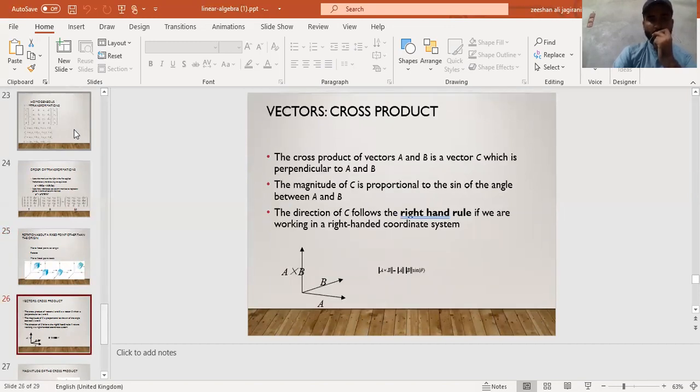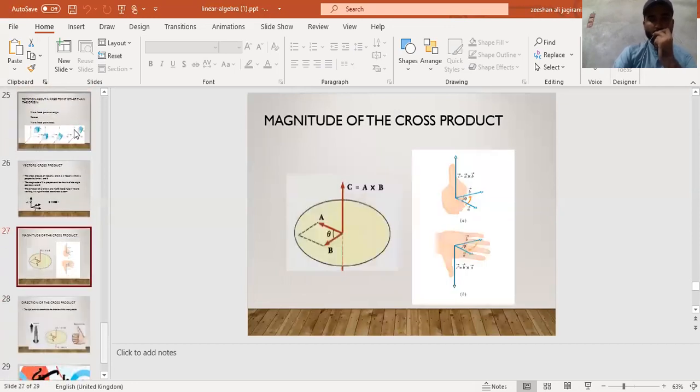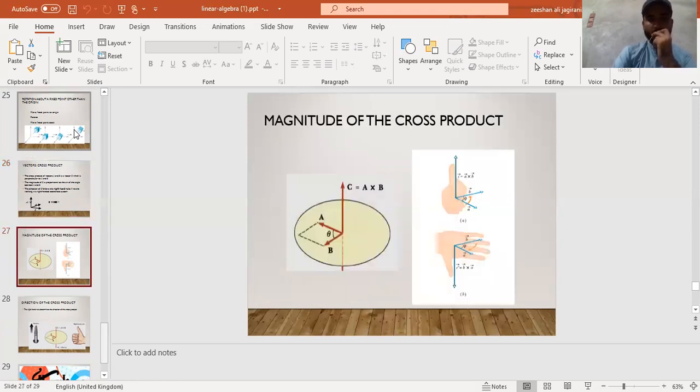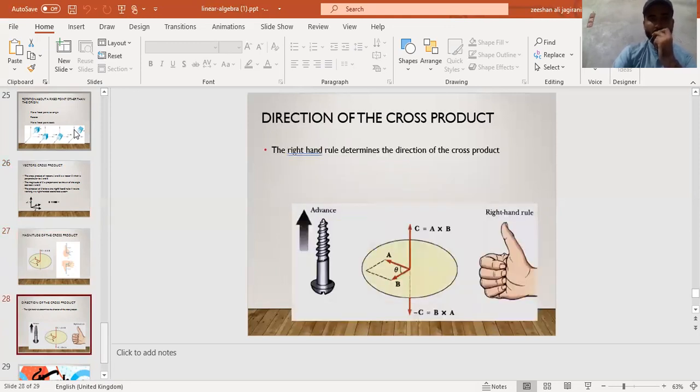Vector cross product. The cross product of vectors A and B is a vector C which is perpendicular to both A and B. The magnitude of C is proportional to the sine of the angle between A and B. The direction of C follows the right hand rule, if we are working in a right-handed coordinate system. The right hand rule determines the direction of the cross product.